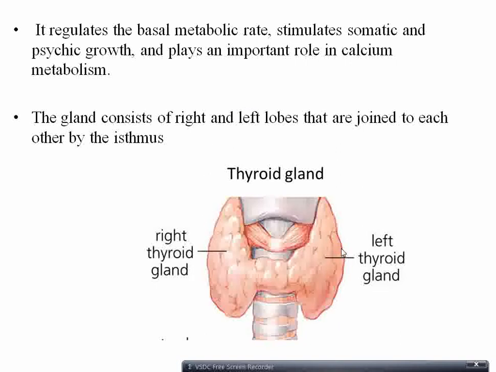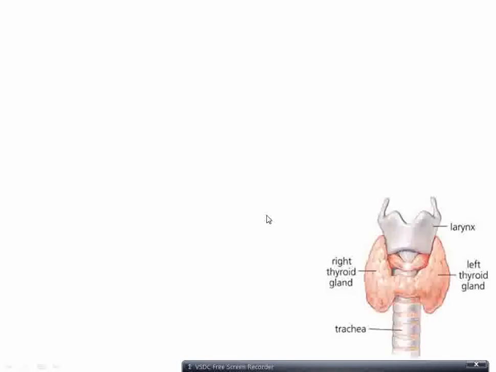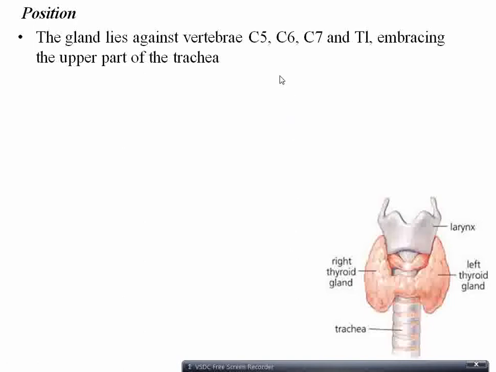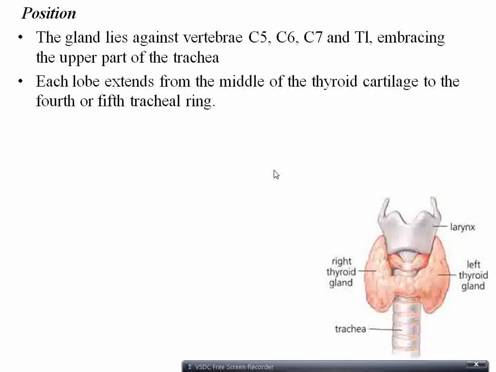It consists of two lobes, right and left, connected by a small narrow area called the isthmus. The position of the gland is, it is lying against vertebrae C5, C6, C7 and T1, thoracic vertebra 1, and it is embracing the upper part of the trachea and lower part of the larynx. Each lobe extends from the middle of the thyroid cartilage to the fourth or fifth tracheal rings.